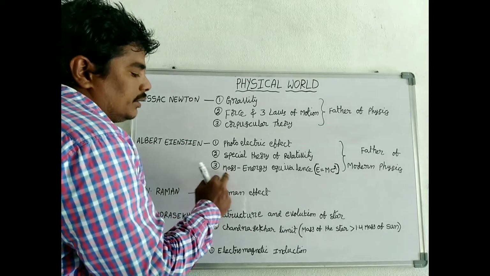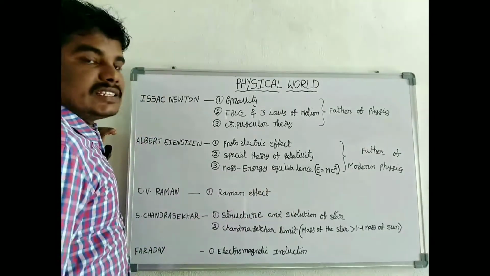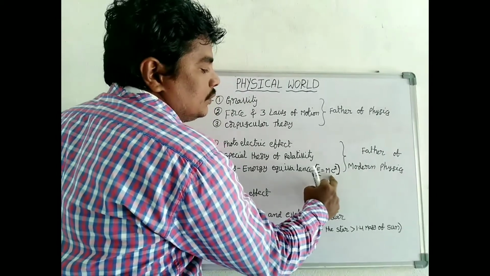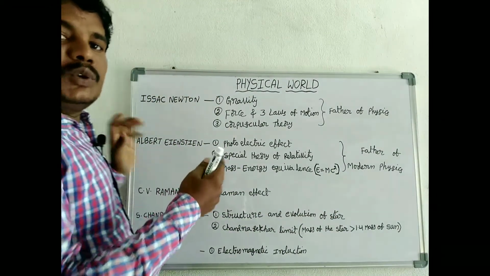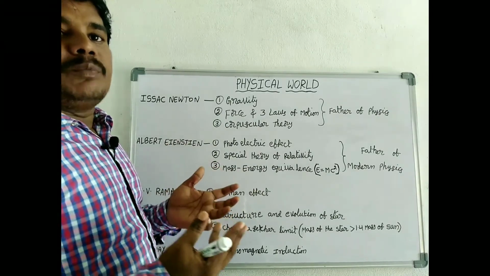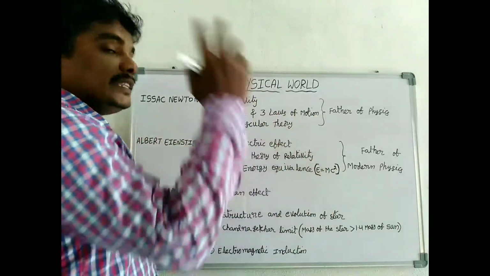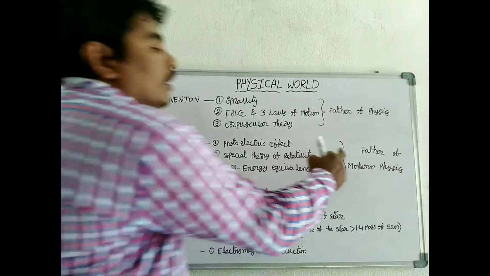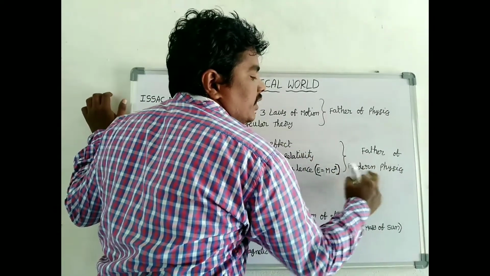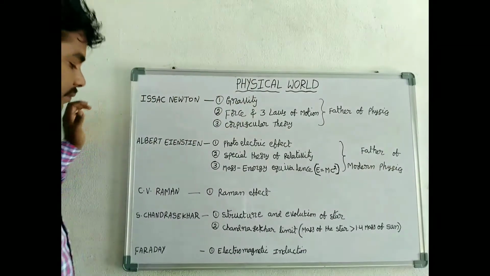And third, mass energy equivalence, E is equal to mc square, which was used to manufacture the atomic bomb used to destroy Japan at the time of the Second World War. He is the father of modern physics.